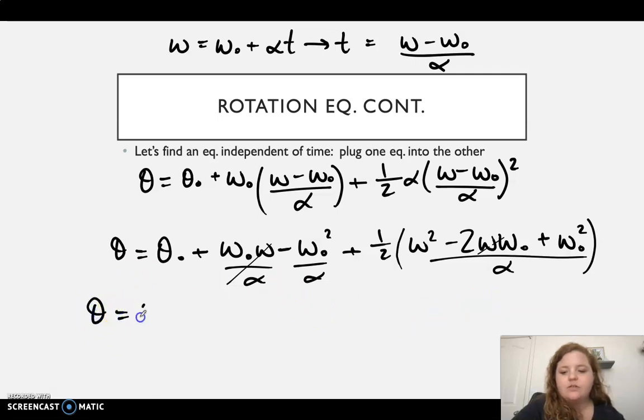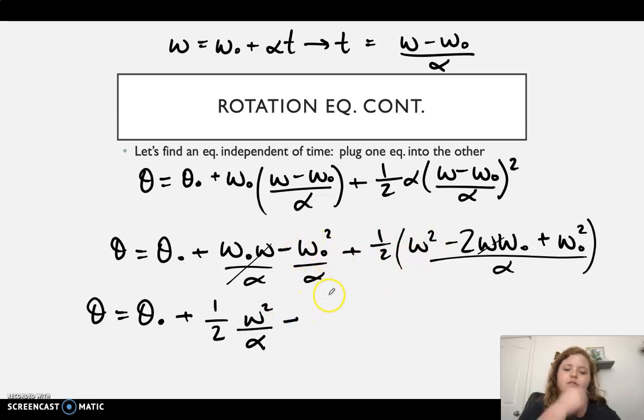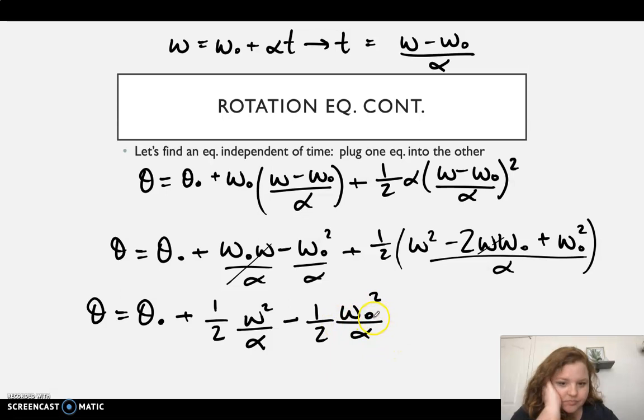So we have theta equals theta naught plus 1/2 omega squared over alpha. Okay, and then I'll have minus 1/2 omega naught squared over alpha. Okay, and so we can solve for omega squared.